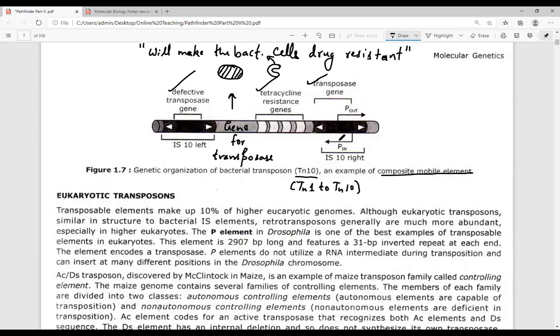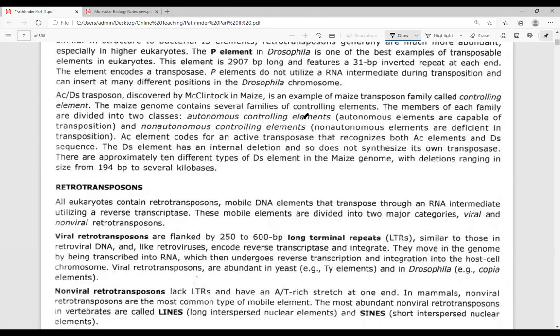Now another one is referred to as eukaryotic transposons. Now the transposons which are present in eukaryotes is referred to as eukaryotic transposons. These can be of two different types. I have already informed you. One is referred to as the autonomously controlling element. Another one is referred to as the non-autonomously controlling element. Autonomously controlling elements are the elements which are capable of their own transposition from one location to another. These are called as autonomously controlling element. Non-autonomously controlling elements are deficient in any transposition.